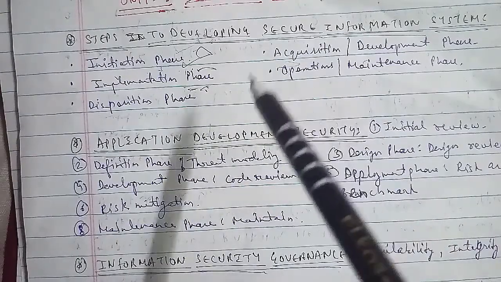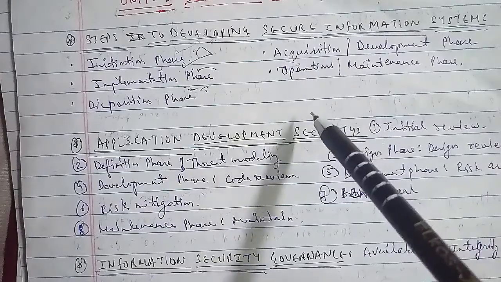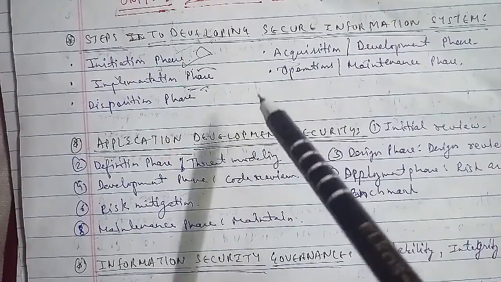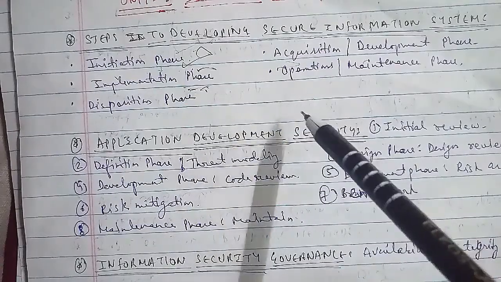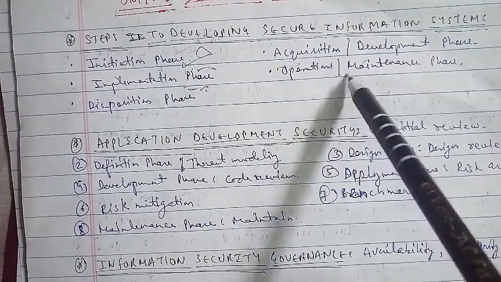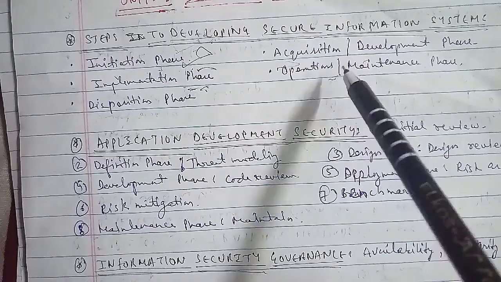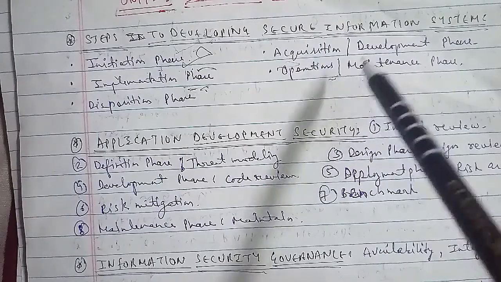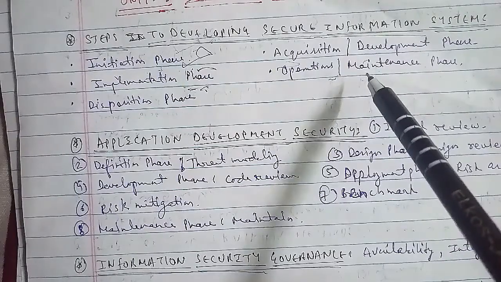Now we'll discuss the operations and maintenance phase. In the operations and maintenance phase, the first is configuration management and control. This ensures adequate consideration of the potential security impact due to specific changes to an information system or its surrounding environment. The second is continuous monitoring, which ensures that the controls continue to be effective in their application through periodic testing and evaluation here.